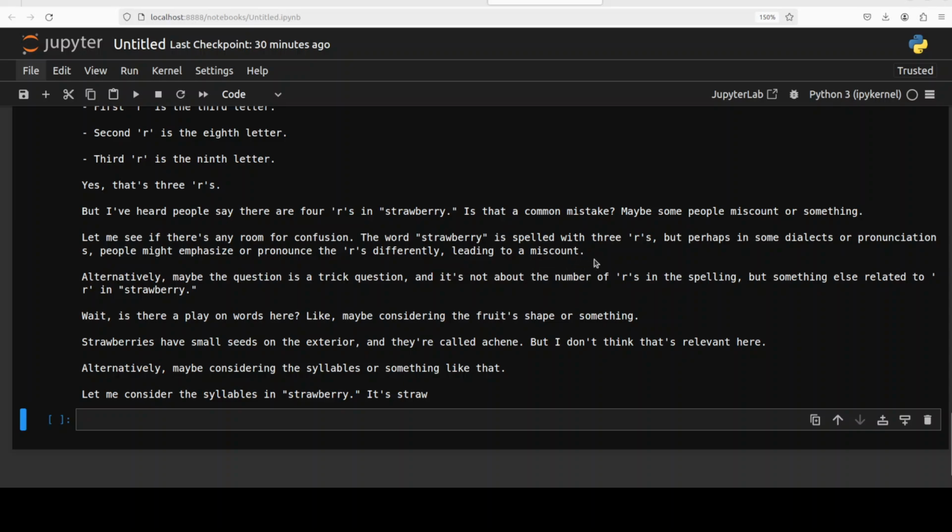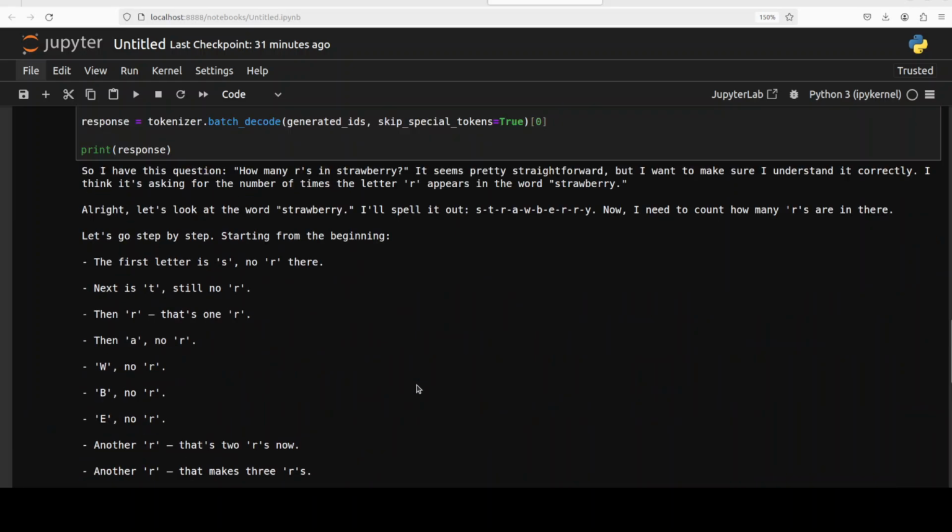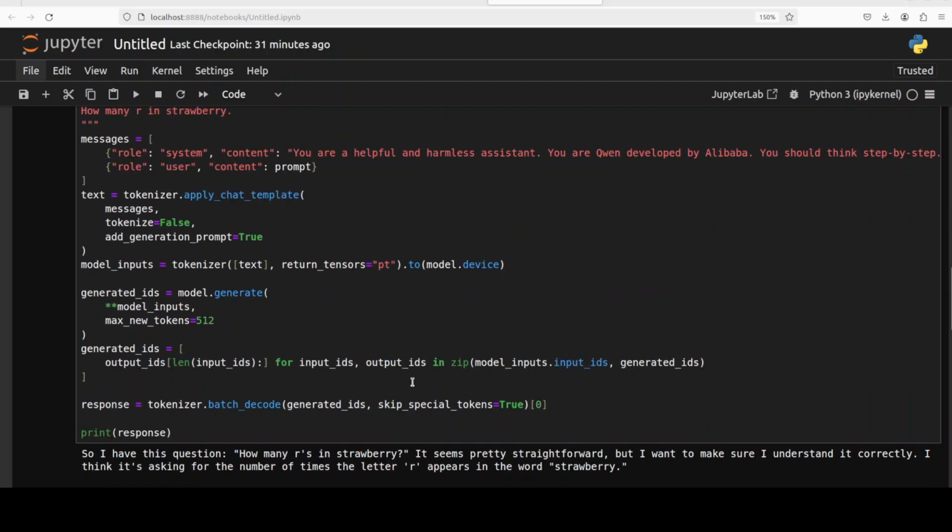The word strawberry is spelled with 3 R's, but perhaps in some dialects or pronunciation, people might emphasize. How good is that. Wait, is there a play on words here? Like maybe considering the fruit shape or something? Strawberries have small seeds on the exterior, but I don't think that's relevant here. You see, how good is that? Alternatively, maybe considering the syllables or something like that. So it is just going on and on, but it has already given the answer. But you see, this model looks like the real deal. It's really a badass. I mean, this is cool.